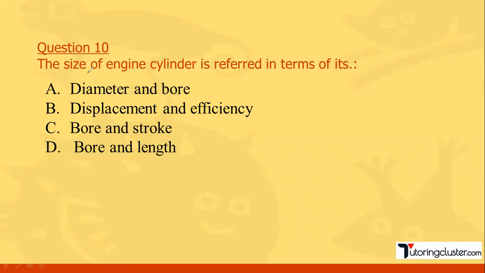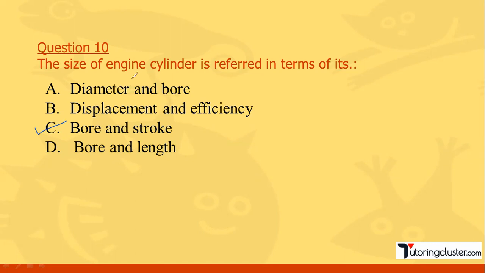Next, question number 10. The size of engine cylinder is referred in terms of its? We have seen the terminology of the IC engine, the different terminologies: what is displacement, what is the bore, what is the stroke volume, what is the stroke length. The size of the engine cylinder is given by the bore and the stroke.